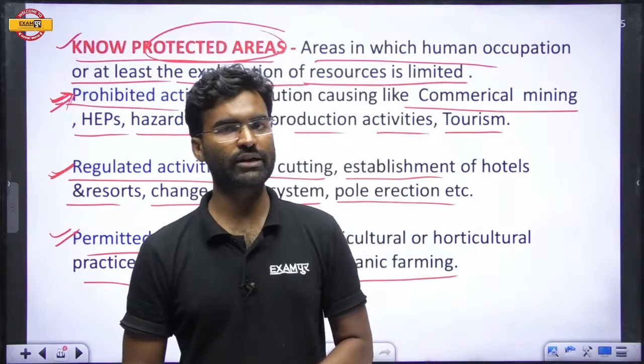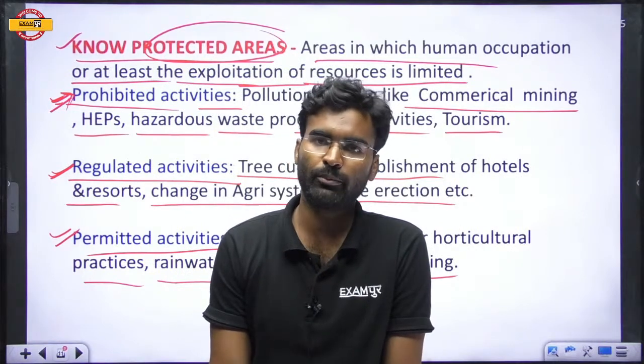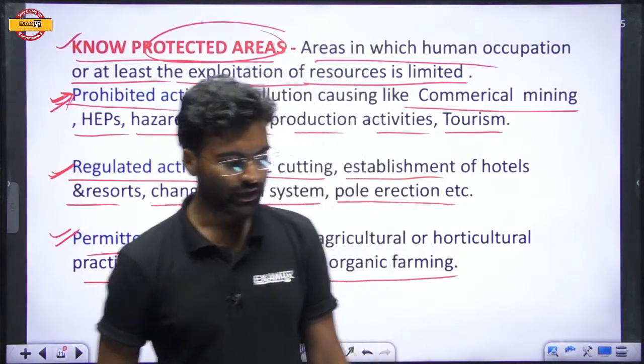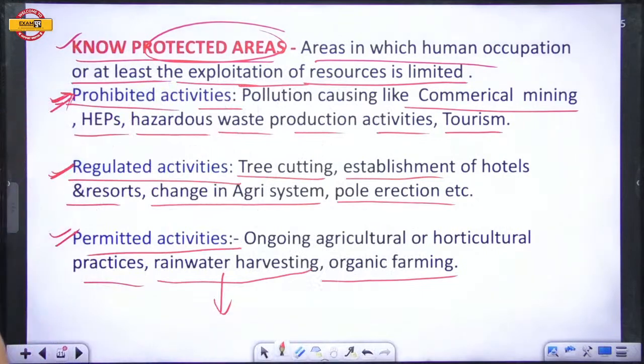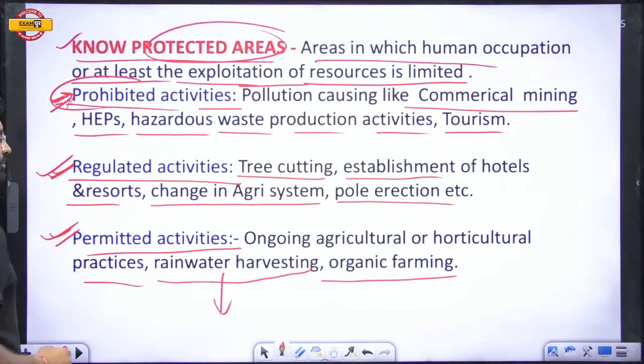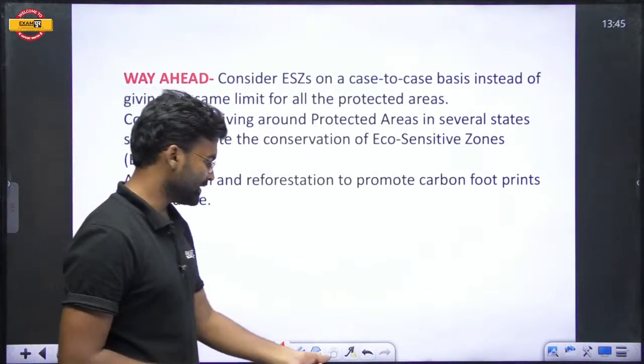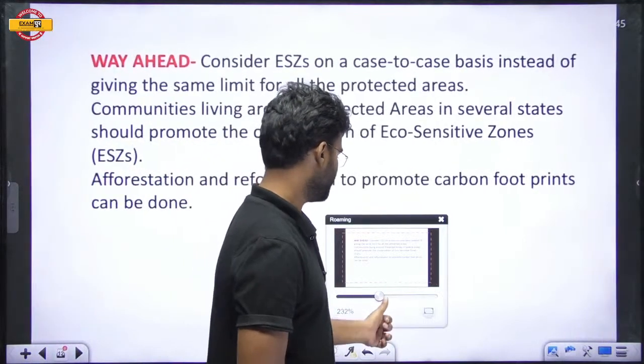But in some protected areas, like a national park, all human activities are prohibited or banned. Okay, so there are three types of activities. Some activities are completely prohibited, some are regulated, and some are permitted in the protected areas. So I think you understand what I am telling.